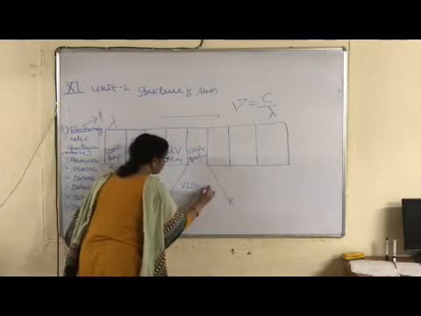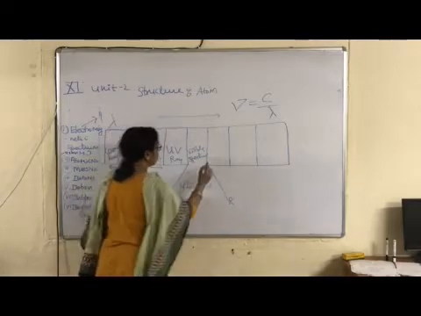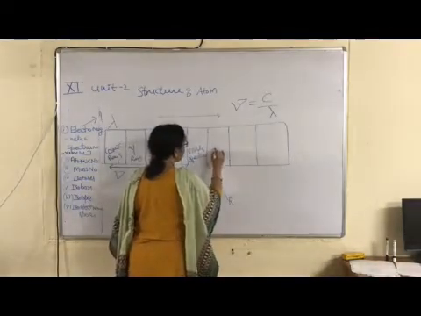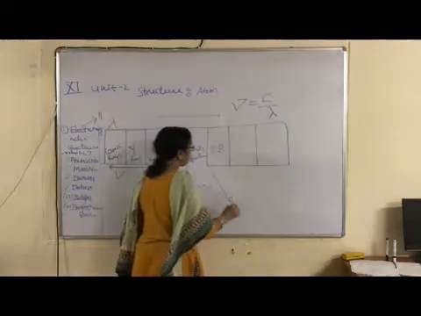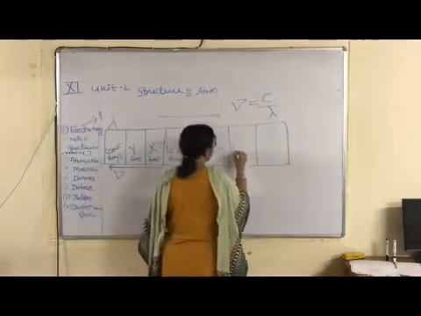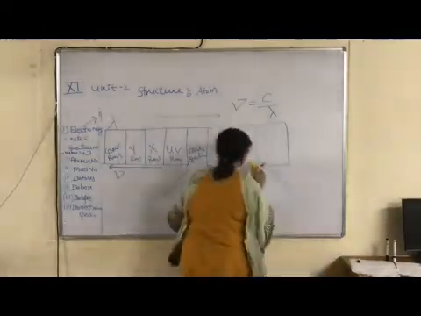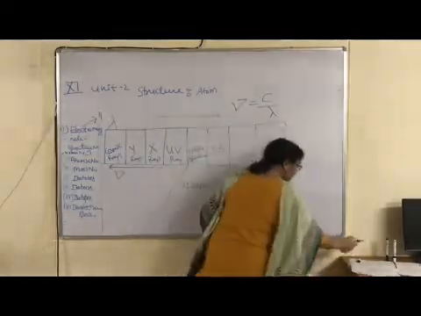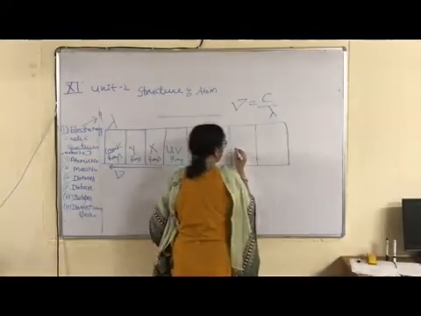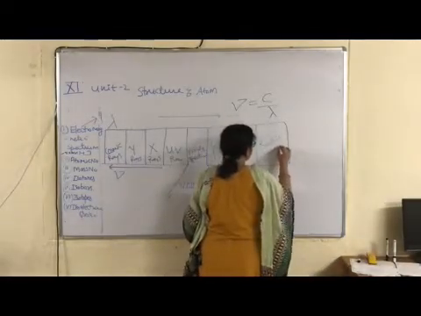Okay children? Right? Now after visible, then infrared, and after infrared, microwaves, and after microwaves, then long radio waves. Right?